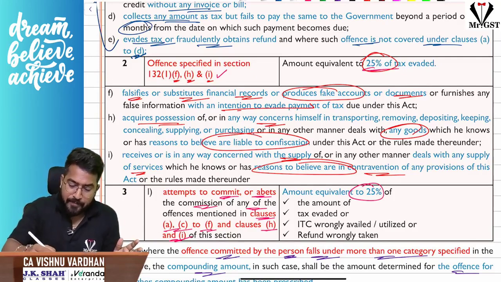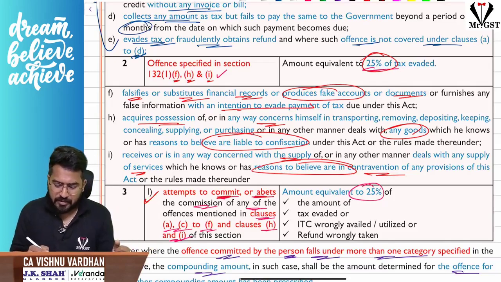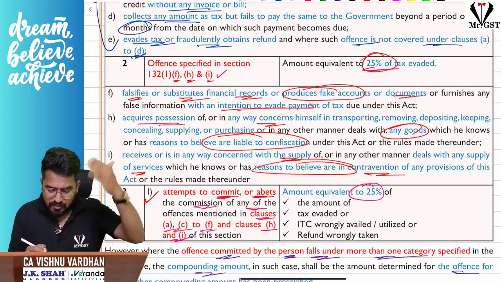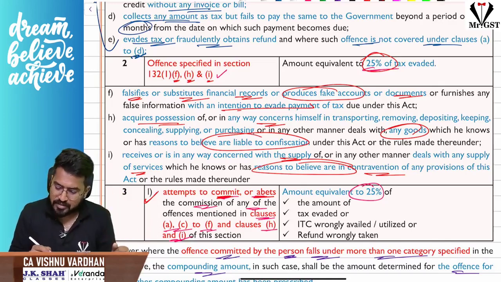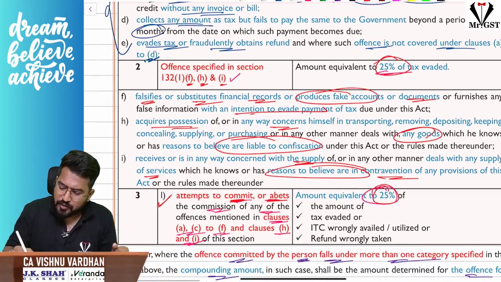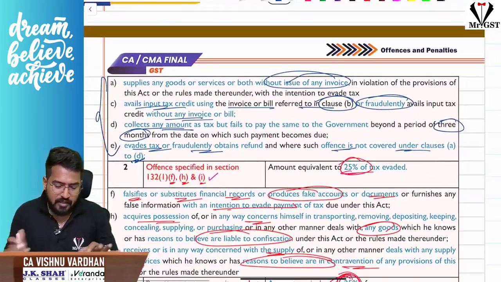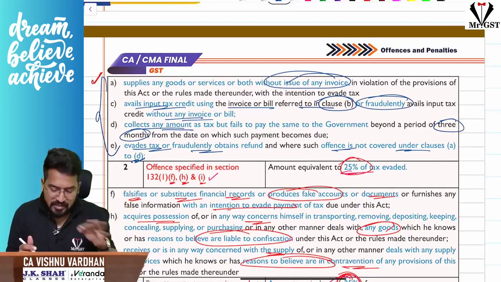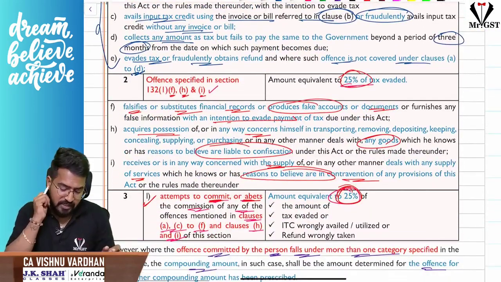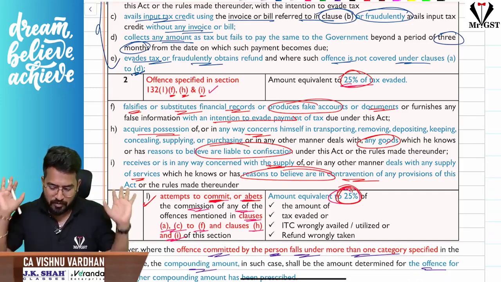And finally, clause L, sir, you are attempting to commit or helping somebody to commit these offenses, what we have seen from A, C, D, E, F, H, I, all that stuff. In that case also, flat 25%. That means remember, simple: except these 4 cases, in these 4 cases only, that 40 to 60%, 50 to 75% will come into picture. In all other cases of section 132, please understand, simple, remember 25% flat will be the compounding fees. That way you remember, simple.